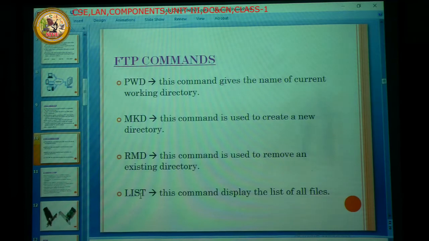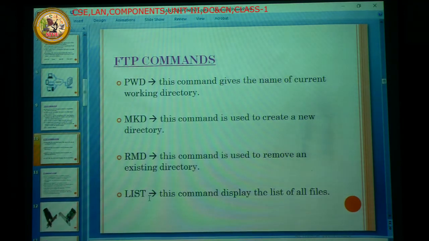And the last command is the LIST command. This command is used to display all the files. What directories you created, what subdirectories you created, what files are under the directories, what hidden files there are, what executable files there are. All the files are displayed by using the LIST command.